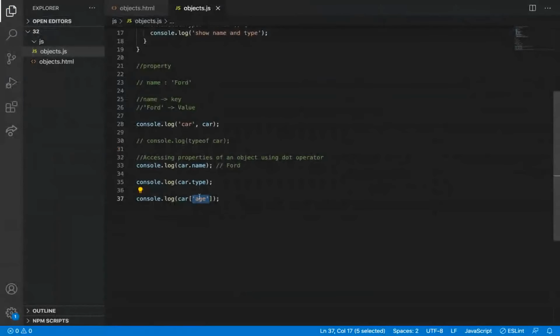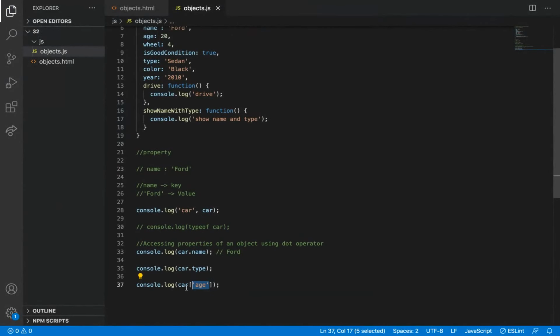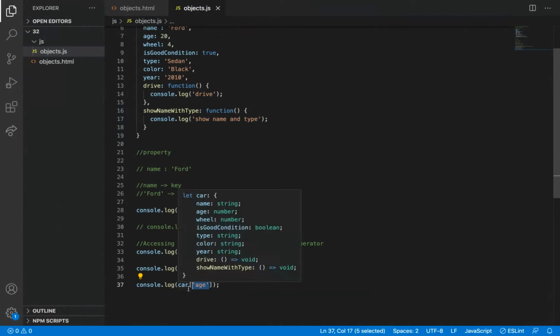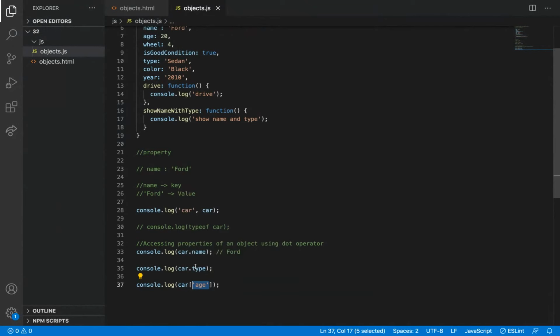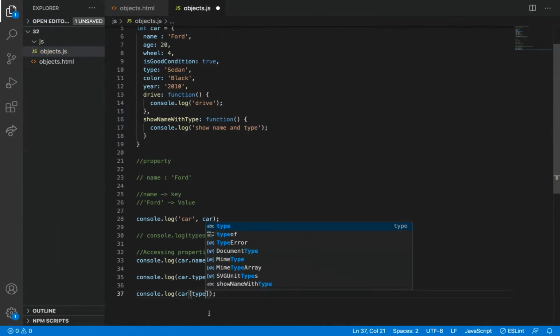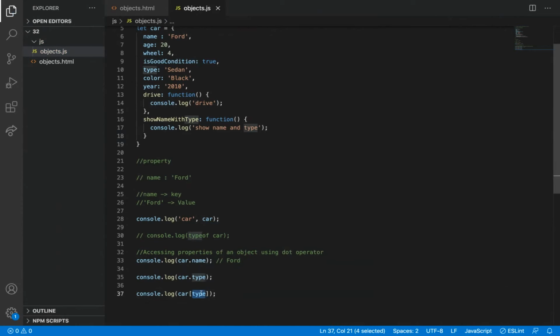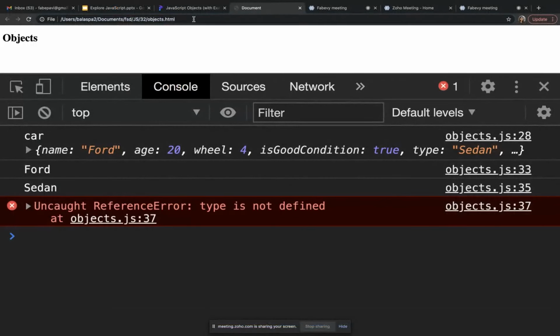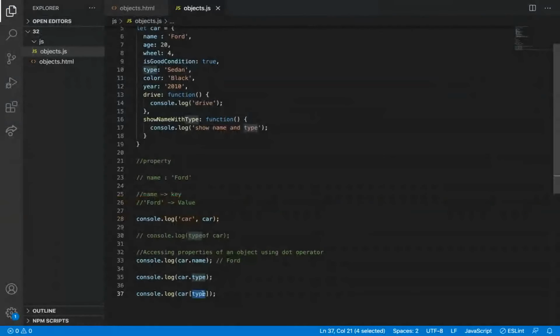Here what I have done is, same like car dot age, I can also use car of age, because I have already told you these are all strings. Here we cannot use it without quotes, because it will say it is not defined, as it will take it like a variable.